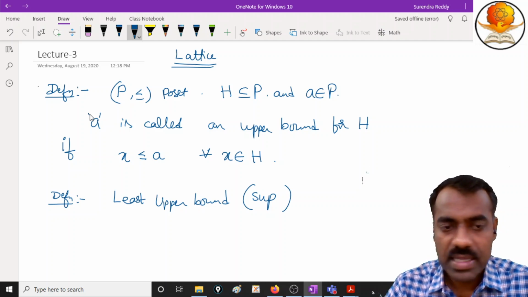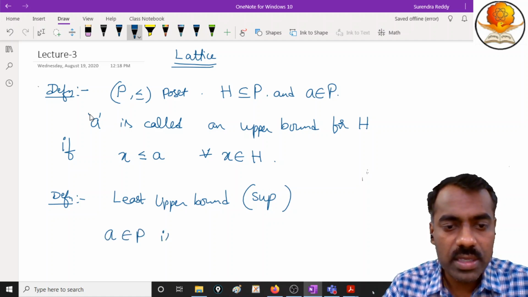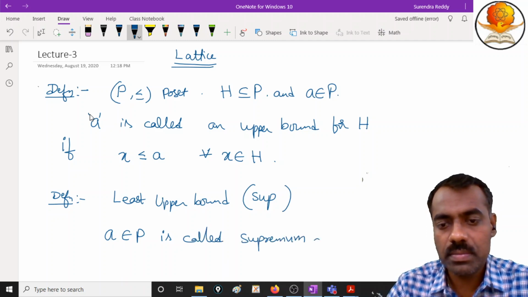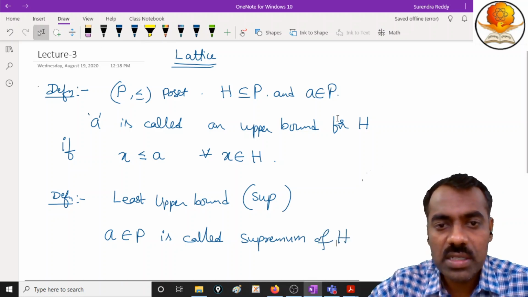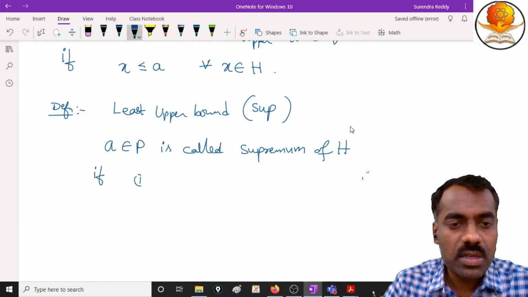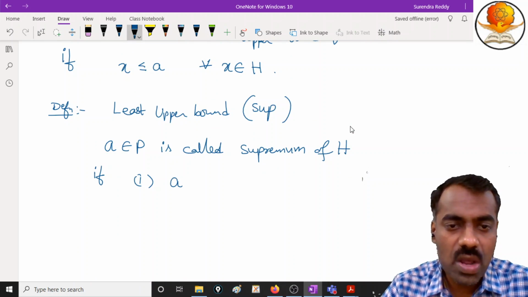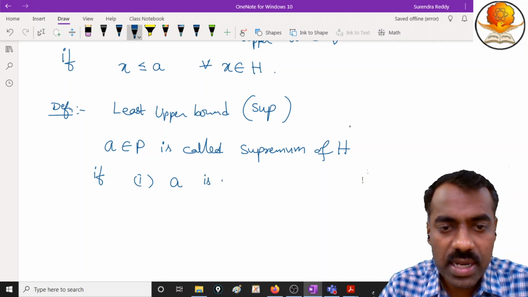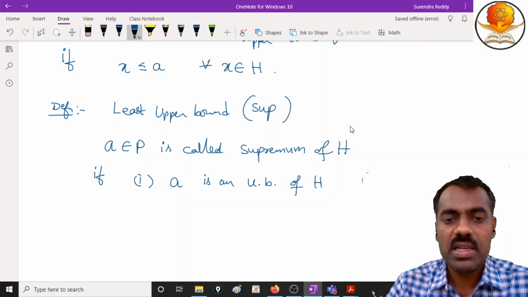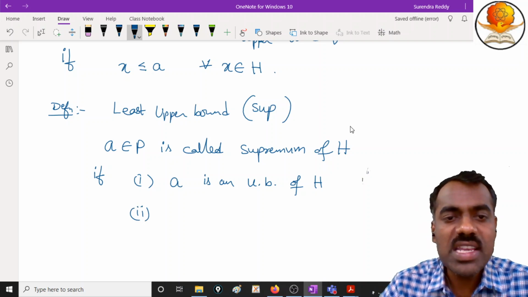Take this H. We say that A, belonging to P, is called the supremum of H if, first of all, A is an upper bound of H. We will simply write UB. We have just seen what is meant by upper bound. Second, it should be the least among all upper bounds.